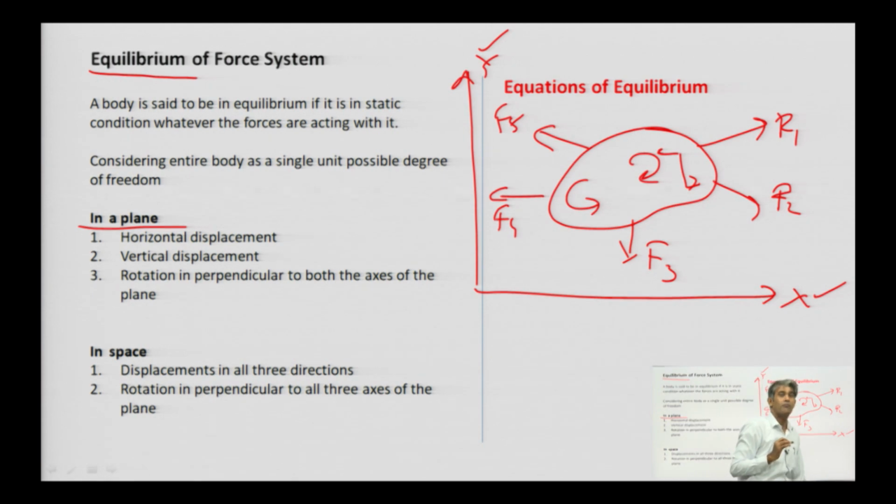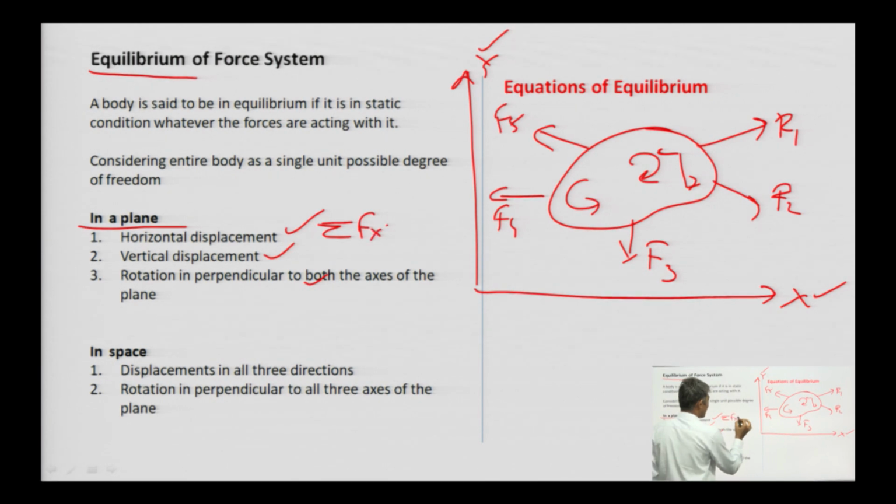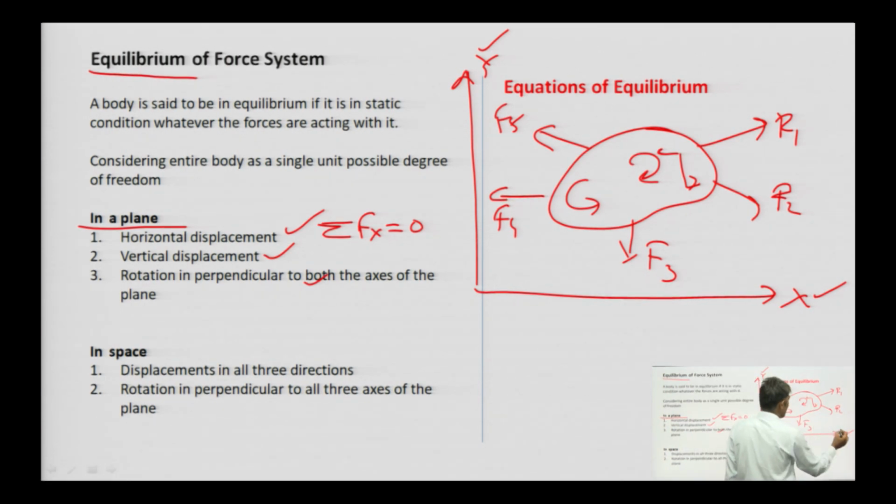So, in case of plane, horizontal displacement, vertical displacement and rotation perpendicular to both axes of the plane should not be there. How will it be possible? It will be possible only and only when sigma Fx is equal to 0, meaning the summation of all component forces along this direction is 0.